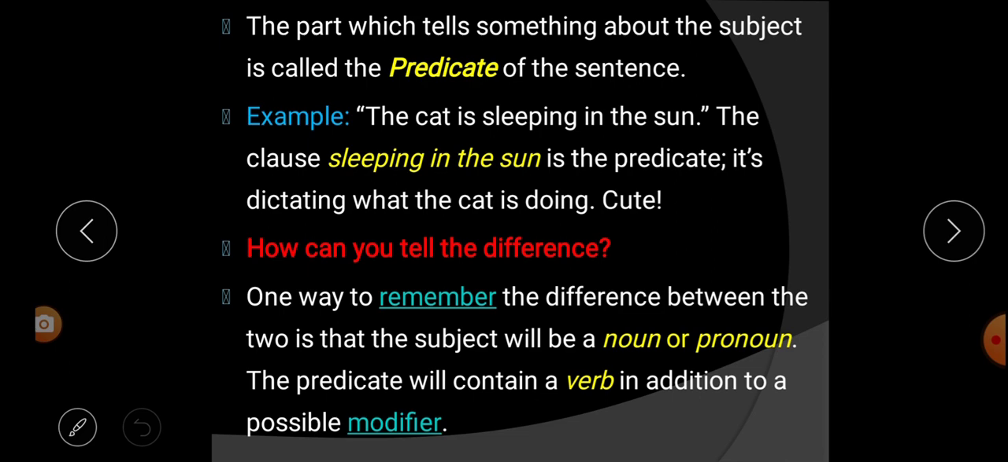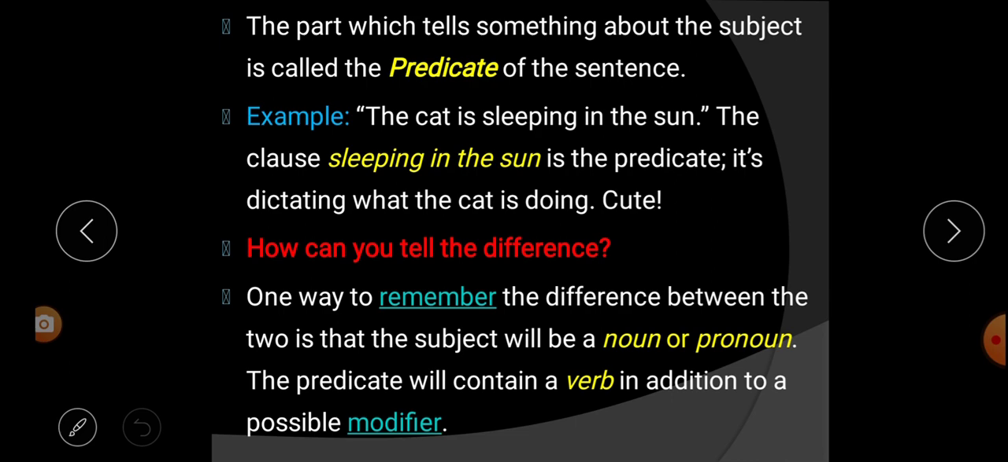Let us take an example of the same sentence. The cat is sleeping in the sun. So can you tell me what is the subject? Here cat is the subject. Next, what is predicate? That means the part which tells something about the subject.